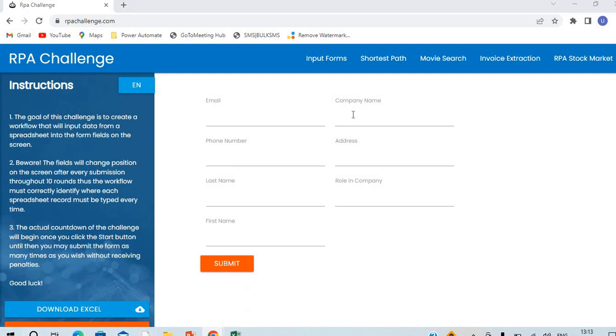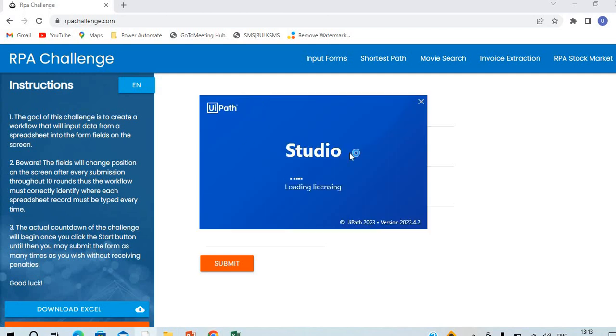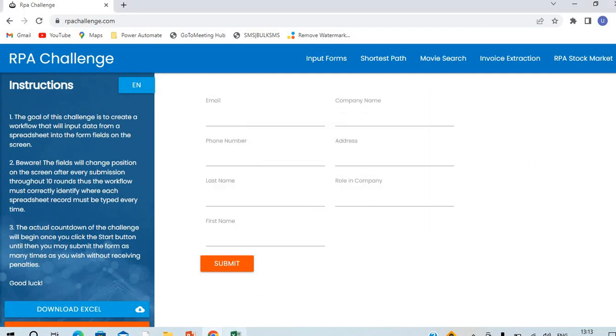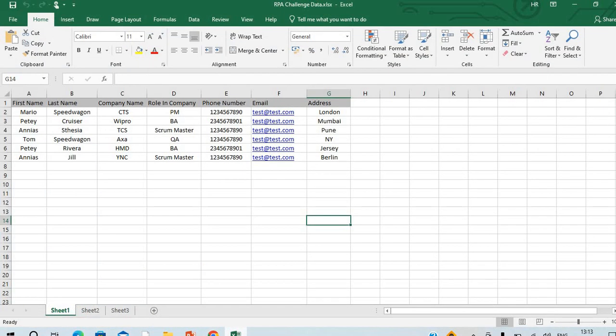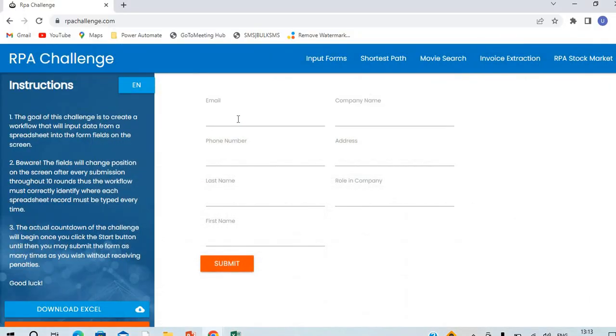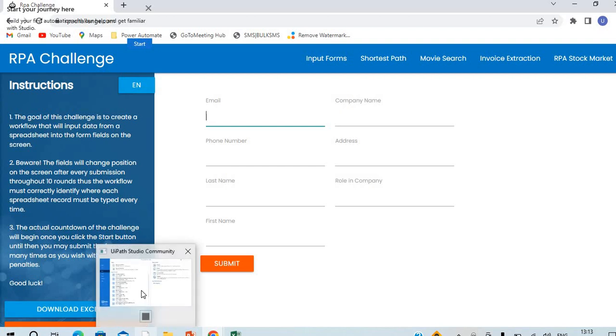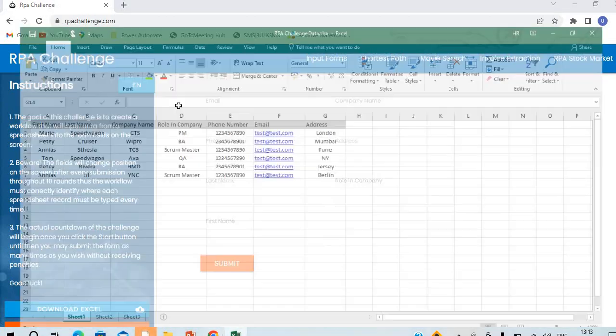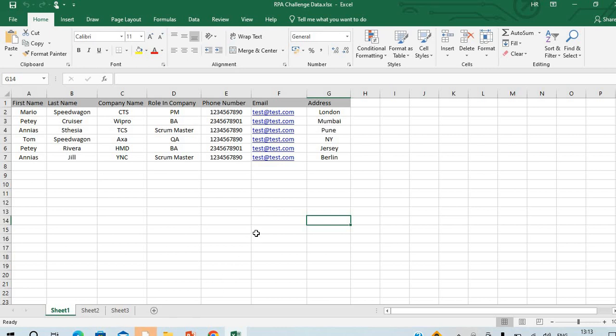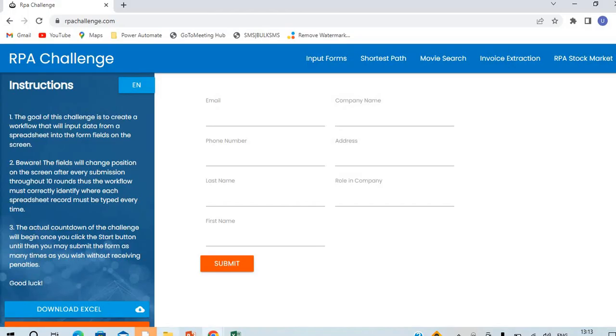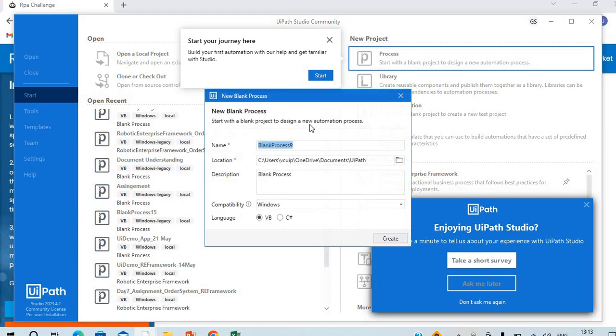I'm going to launch UiPath. You can see the manual steps we have to perform here. We have to launch the application, then give this URL, rpachallenge.com. Then we have to go to the Excel file and take all the necessary inputs, for example first name, last name, company name, role in company, fill them into this website, and then submit. Whatever we do for the first record, the same thing we have to do for all the records available in the Excel file. So the task is repetitive, and we have to do it on a daily basis.